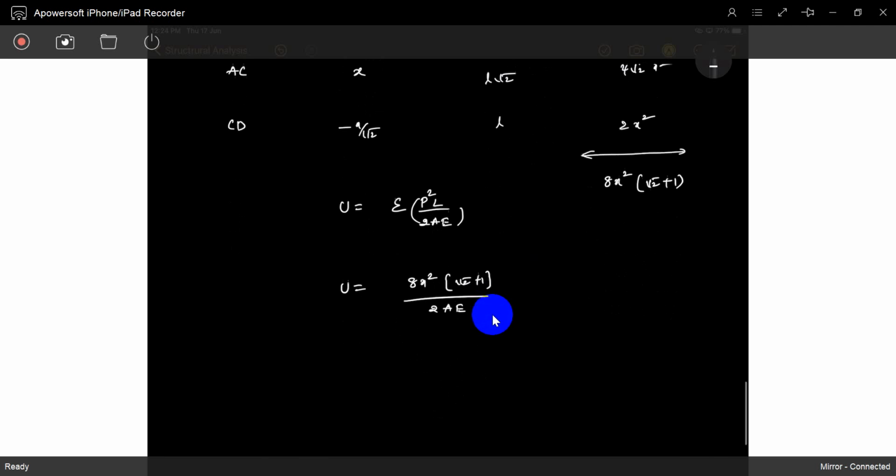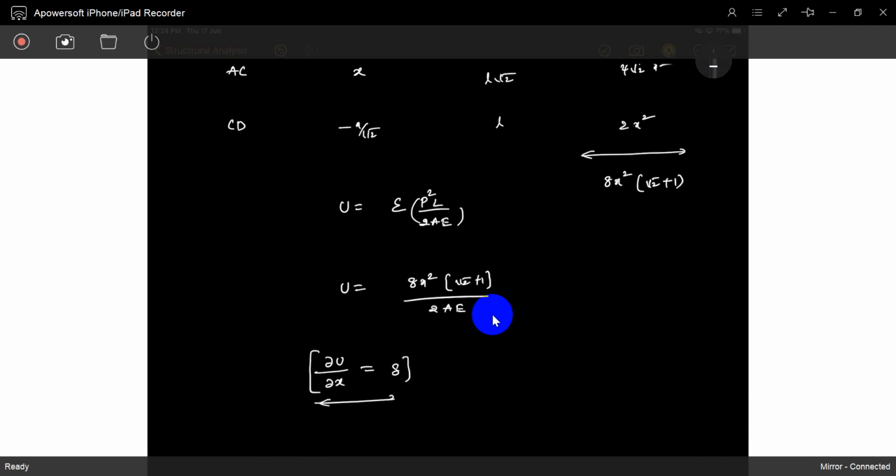So now see it. The total strain energy stored in the system with respect to the applied force will give what? Will give deflection.